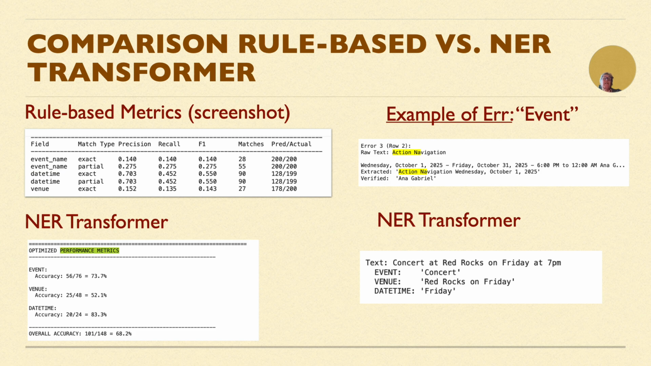So the contrast here is drastic between the two. The rule-based metric shows a baseline struggling with exact matches. For instance, it extracts action navigation instead of the event itself. The NER Transformer correctly identifies cancer as event, Red Rock on Friday as venue, and Friday as date time. This is a dramatic improvement in understanding semantic context.